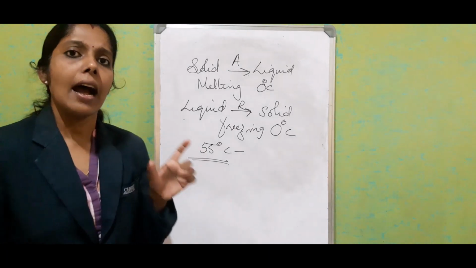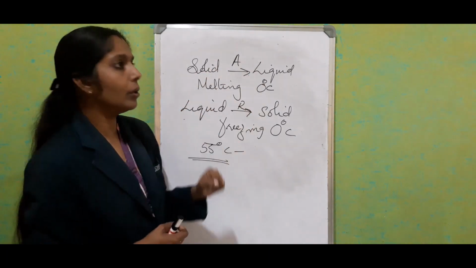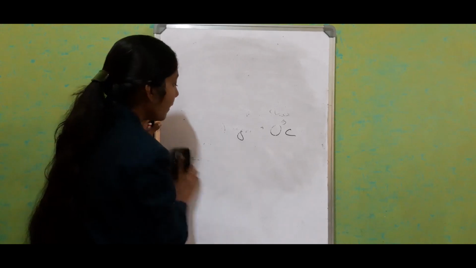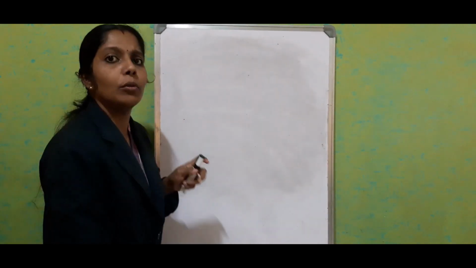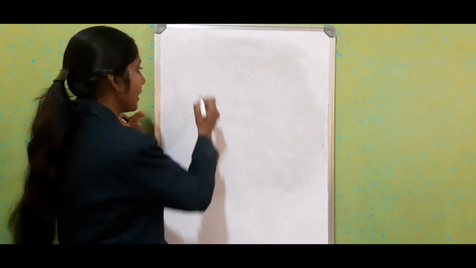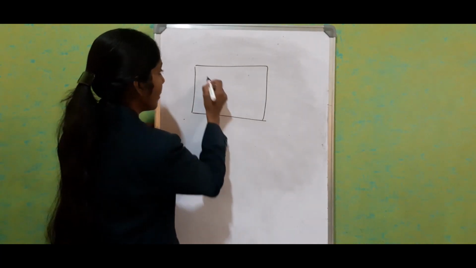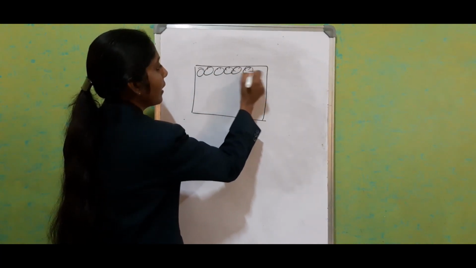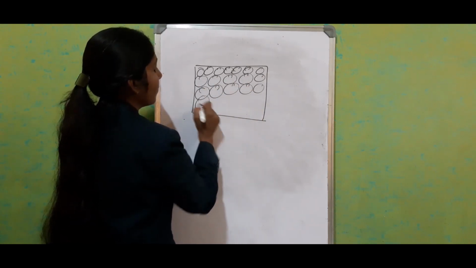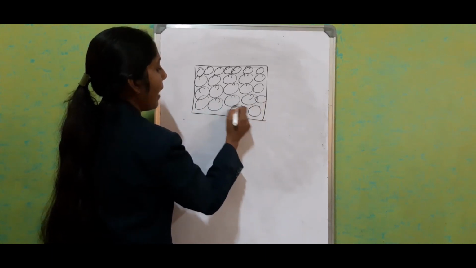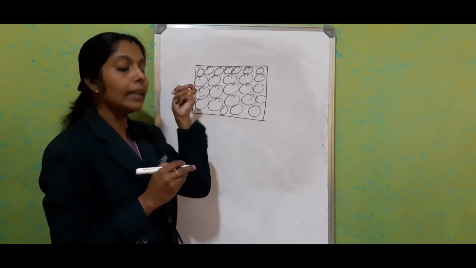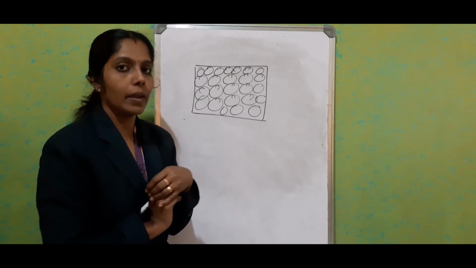Now we are going to see how the solid to liquid change happens, and how the molecules behave. We know that in solids the molecular arrangement is tightly packed. How can it change to the liquid state? Just consider this as a solid. All the particles are very closely packed. Molecules are highly packed, and in terms of kinetic energy, they can only vibrate a little bit about their mean positions.